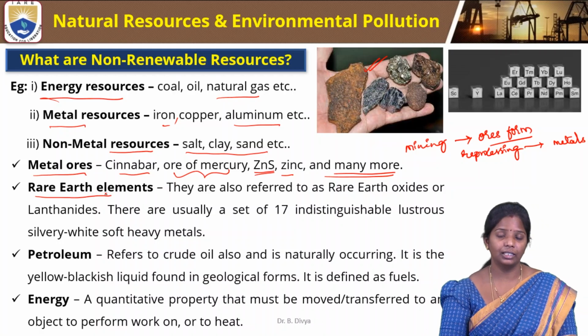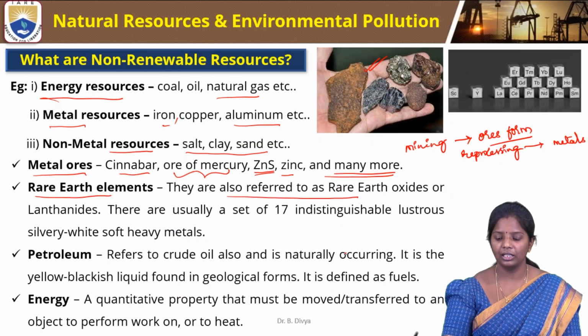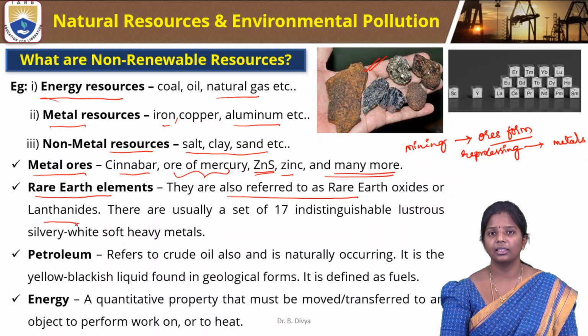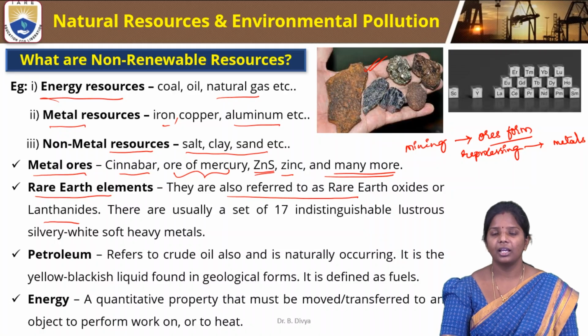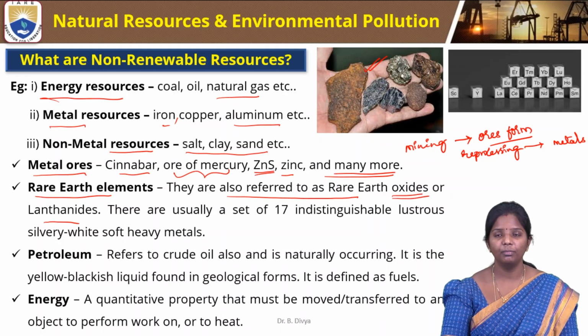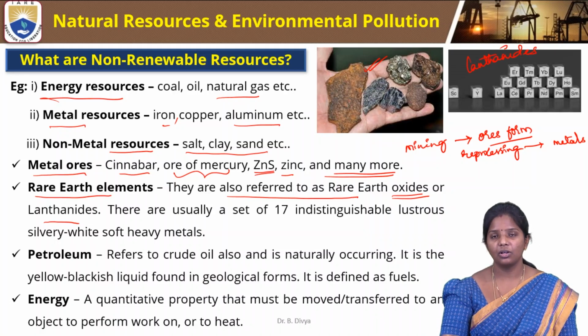Next are the rare earth metals. They are also referred to as rare earth oxides or lanthanides. Rare means very scarce metals available in the earth. They always combine with oxygen and form oxides. This group of lanthanides are called rare earth elements or rare earth metals.